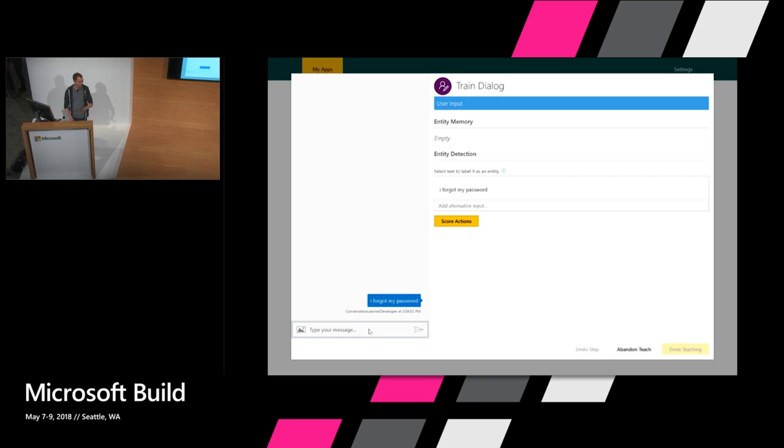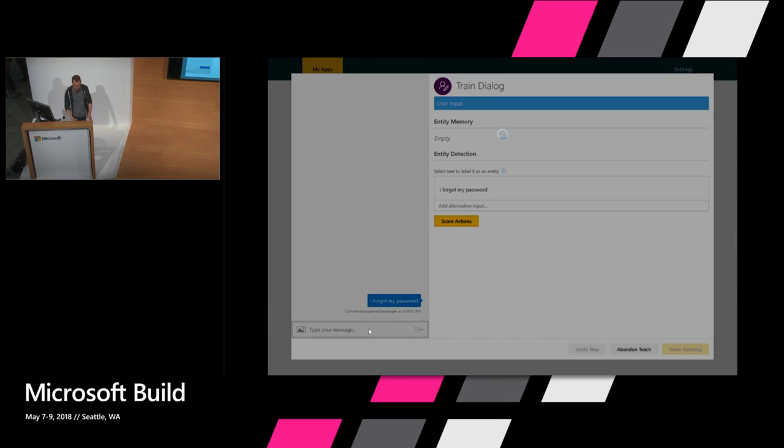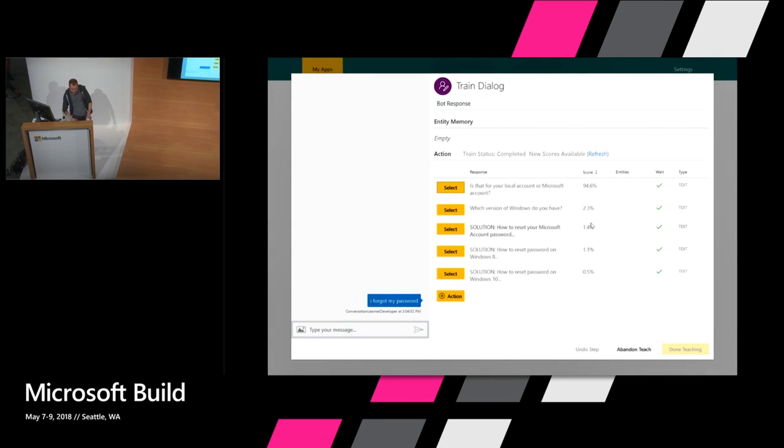This entity extraction step, we'll come back to this in the second demo. This isn't going to be relevant for us the first pass through. Now what you'll see are the predictions from the neural network and their scores. So here, these are the different actions that the system has available. And these are all of the different scores there. And they're sorted by score. And you can see the network's pretty confident about its top prediction.